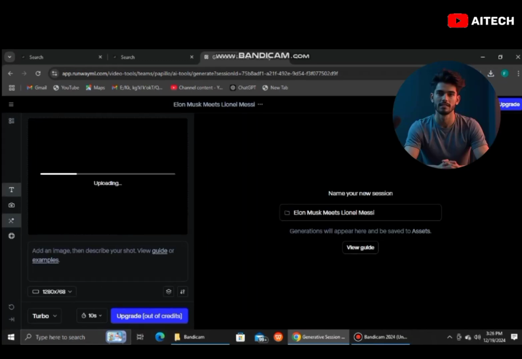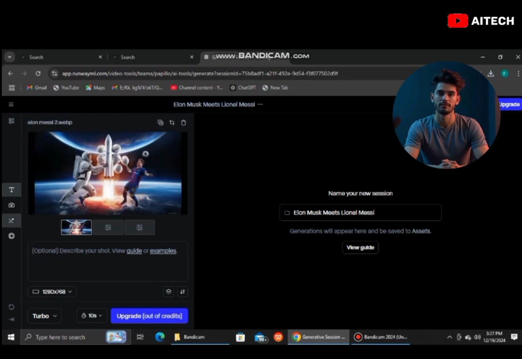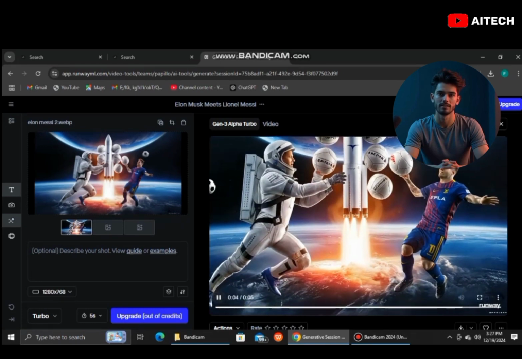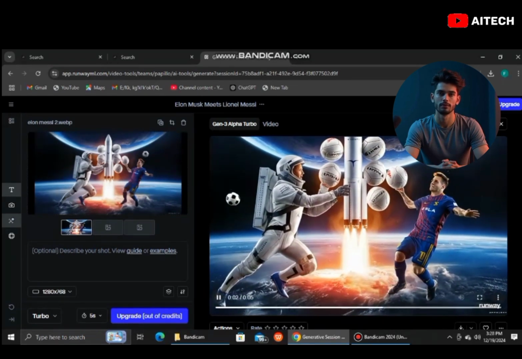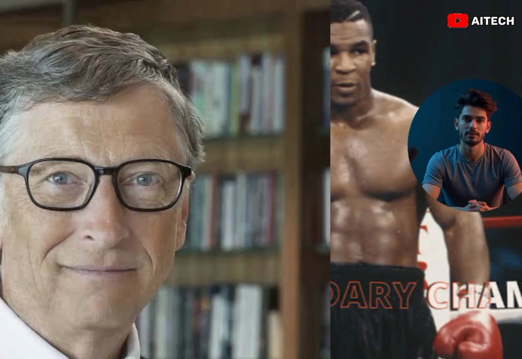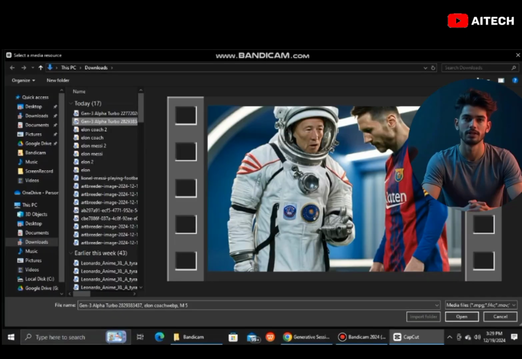Let's try another example. Okay, let's import another image and follow the procedure just as the first. Is the result impressive? Remember, we agreed to think out of the box. We agreed we wouldn't be using regular prompts. Imagine using Donald Trump and Ronaldo, or Mike Tyson and Bill Gates. Sounds funny. Some might say it's incompatible, but nothing is impossible. Simply try it out. Alright, let's download all the videos generated.